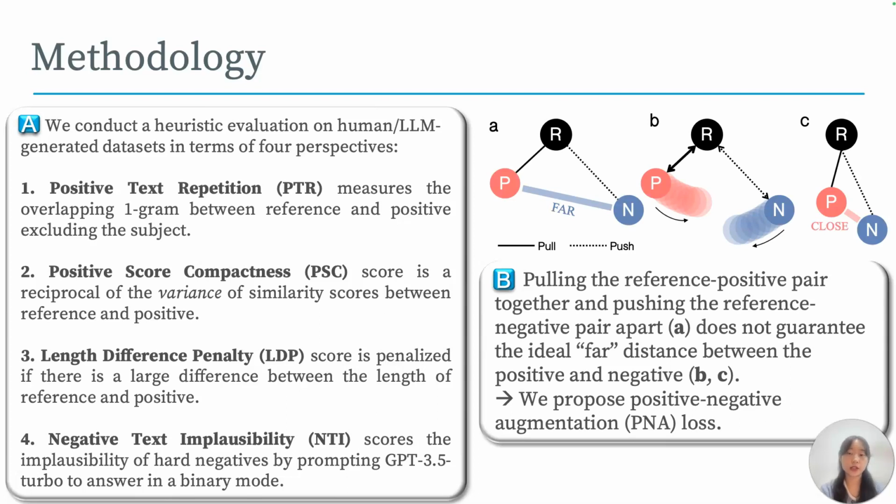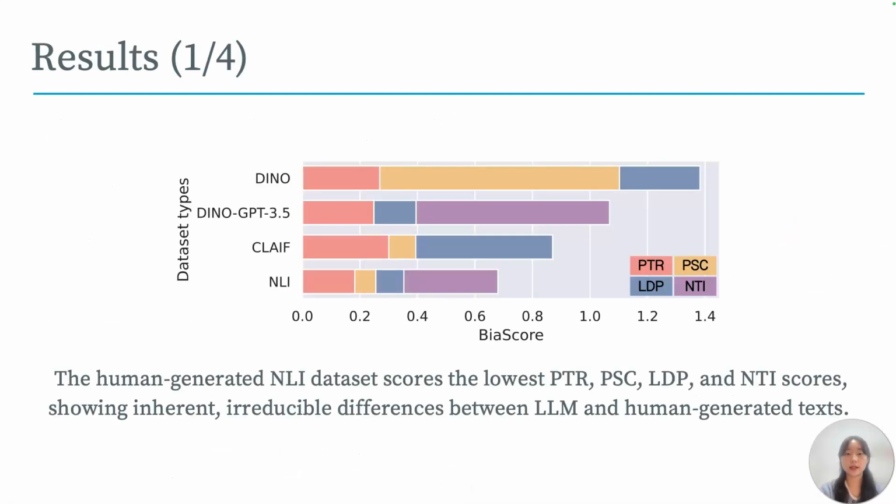Then we also propose what we call a PNA loss. This loss is constructed based on the observation that pulling the reference positive pair together and pushing the reference negative pair apart does not always guarantee the ideal far distance between the positive and negative. Note that this loss can be applied to any sentence embedding model fine-tuned with either human-generated, LLM-generated, and human plus LLM-generated sentence triplet datasets.